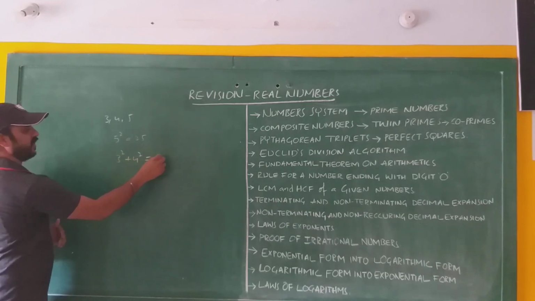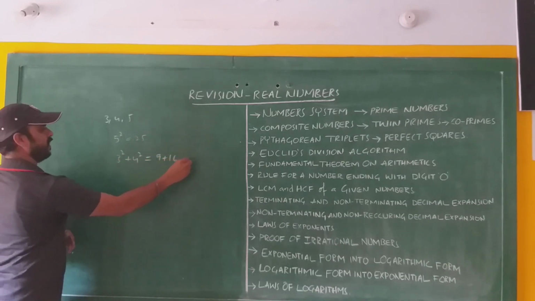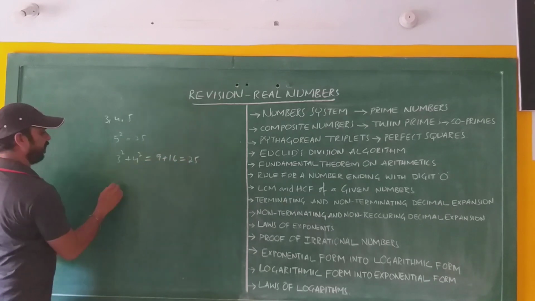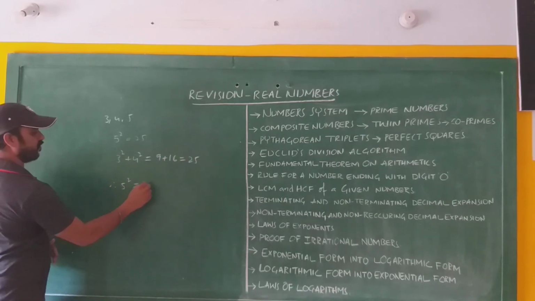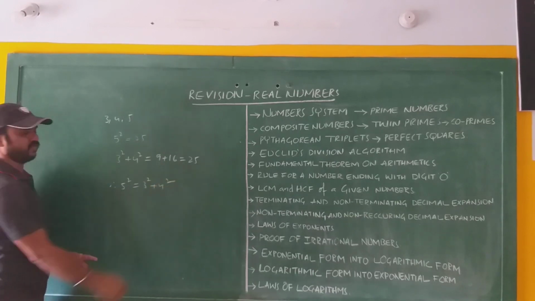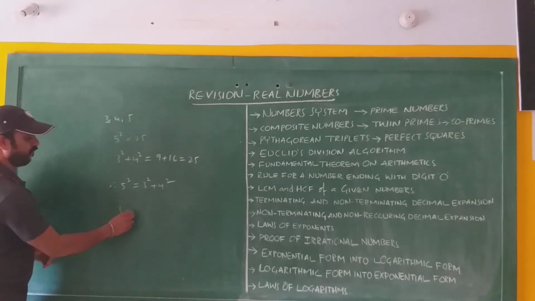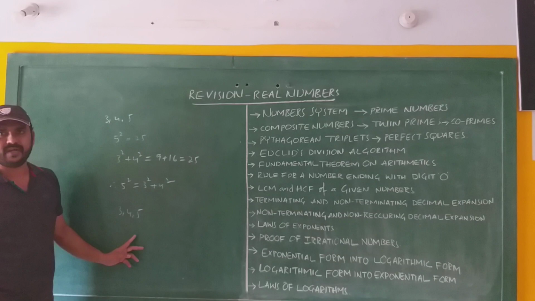3 square equals how much here? 9. 4 square equals 16. 9 plus 16 equals 25. Therefore, we can say 5 square is equal to 3 square plus 4 square. Therefore, we can say 3, 4, 5 forms a Pythagorean triplet.